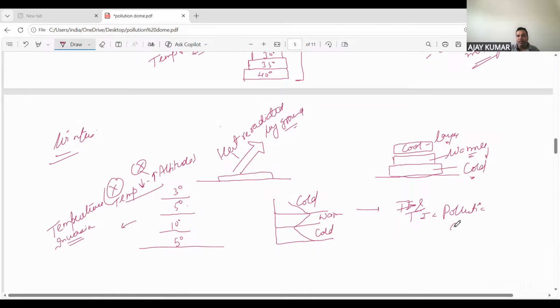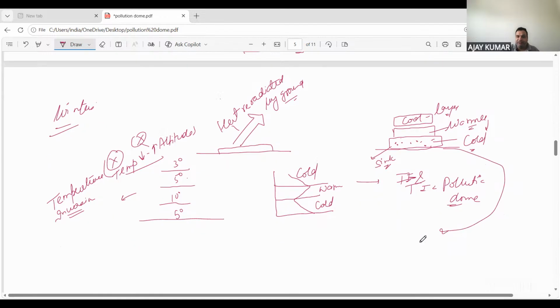How? Because in earlier summer conditions we have seen that as the air rises upward, all the pollutants present there also get dispersed. They also start moving with the air. But now this layer is the coldest layer, and this is a sinking layer. Remember this: the cold air sinks and the warm air rises. As the sinking air or the coldest layer is there, all the pollutants get trapped in it.